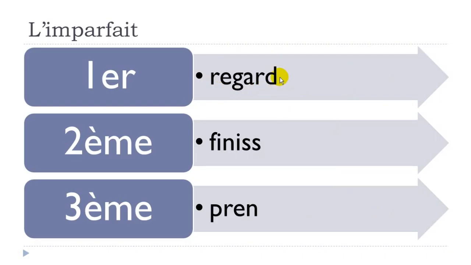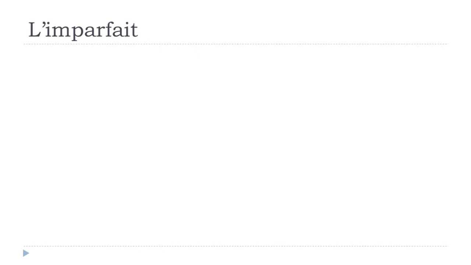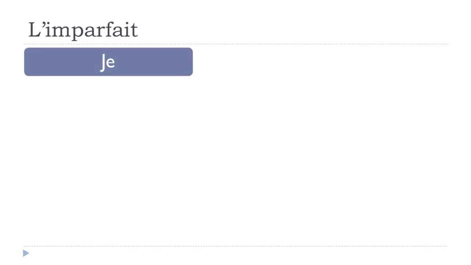Regarde, like that, without the ending for nous. Finisse, without the ending for nous. And then prenne, without the ending. Okay? And, after that, you will add the endings for l'imparfait.